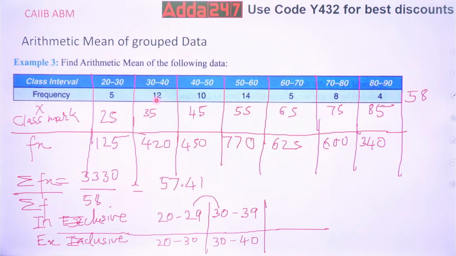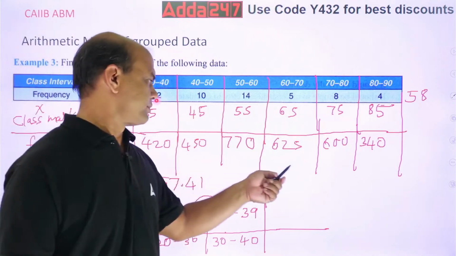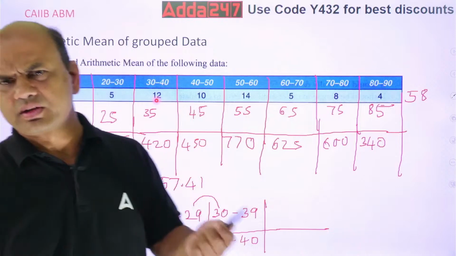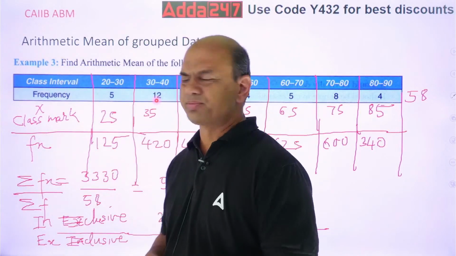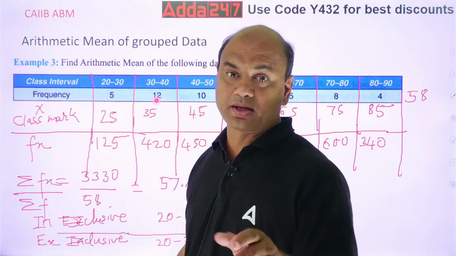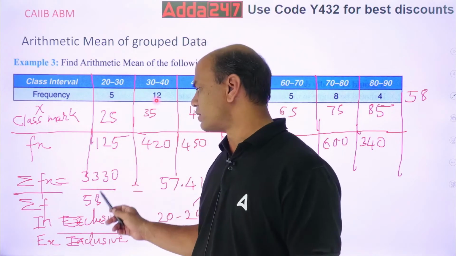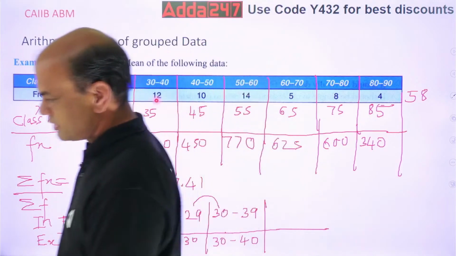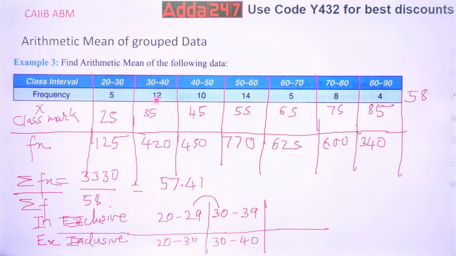So 125 plus 420 plus 450 plus 770 plus 625 plus 600 plus 340. All the additions over here. Do it. Now it's simple. This total comes out to be 3330. Are you getting it? The total comes out to be 3330. Are you getting the same? Everyone, check it and type in the comment section. Yes or no? Type Y or N.